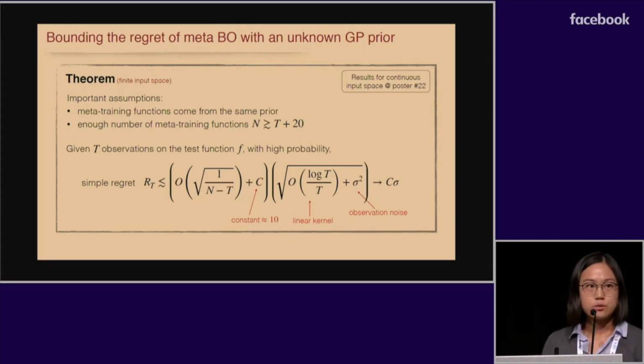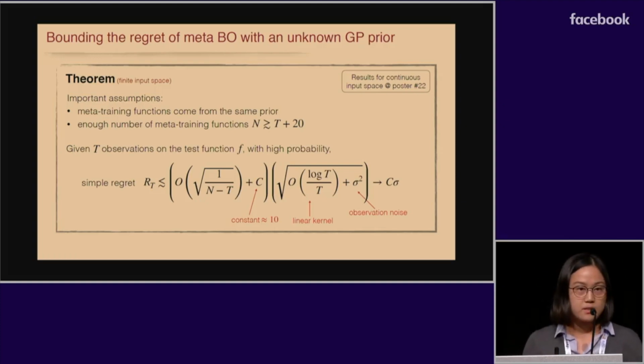So here we show a version of the regret bound for the simple case where there are finite inputs and the underlying ground truth kernel is linear. In this case, the regret bound we care about is the simple regret, which is defined as the difference between the best function value and the function value of the best observation.